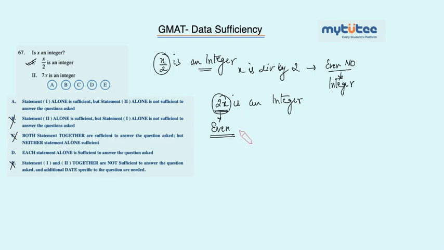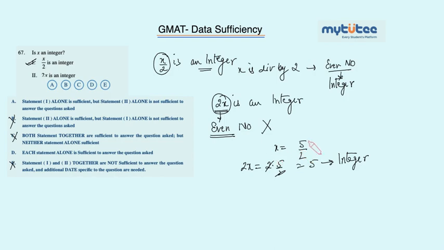Okay, it is an even number, but it is actually not true. Why? Because 2 times x is an integer. That means if I am taking x as 5 by 2, what is 2 times x? 2 times 5 by 2 will give you 5, which is an integer. Obviously it is an integer.